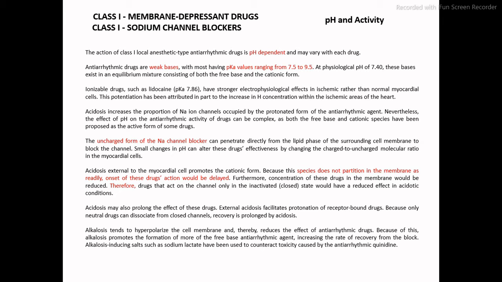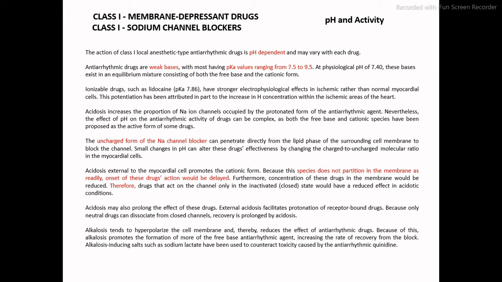When we consider the acidosis part, one sodium is considered for one proton. Nevertheless, the effect of pH on the antiarrhythmic activity of a drug can be complex, as both the free base and the cationic species have been proposed as the active form of some drugs.